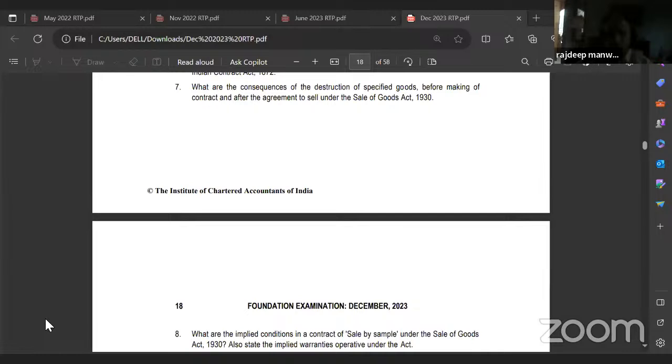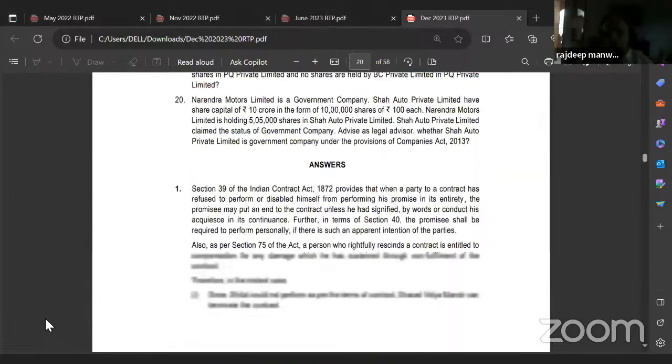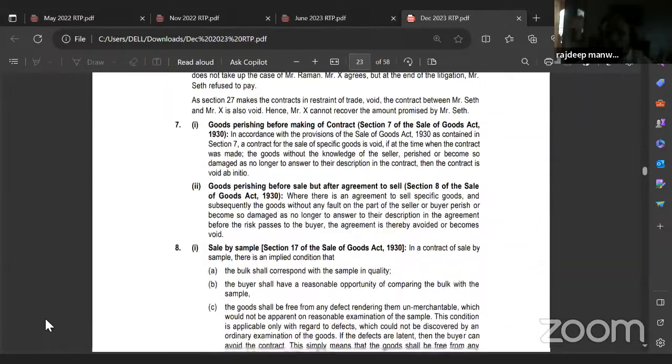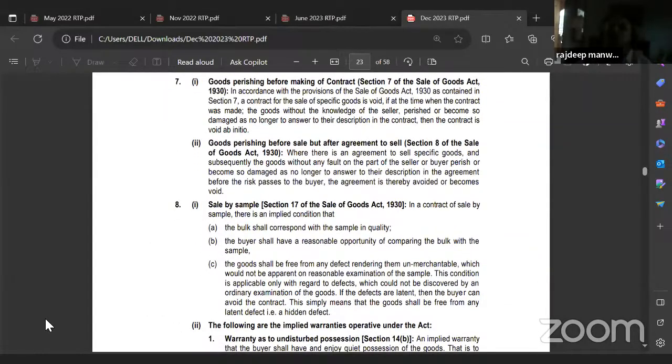What are the consequences of the destruction of specified goods before making of contract and after the agreement to sell under the Sale of Goods Act 1930? Now we have come to Sale of Goods Act. What is the consequence of destruction of specific goods? Okay, specified goods. What are specified goods? Anybody? Remember I told you USA, unascertained goods, specific goods, ascertained goods.